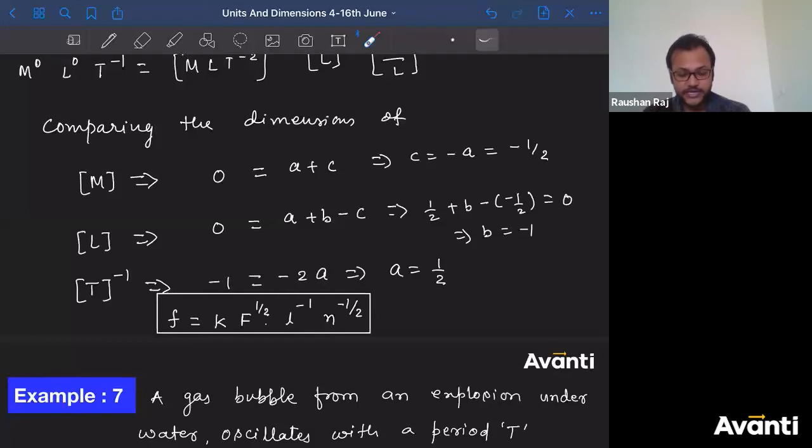If an equation is dimensionally correct, that will only give you the idea that the equation might be correct. ठीक है? वो correct equation हो सकता है. But dimensionally this is correct. You cannot say for sure that this is the actual relation between frequency and f and all. Now if I derive this and if I give you a question related to this, and if they are not related like this, तो आपका गलत आंसर आएगा, राइट?